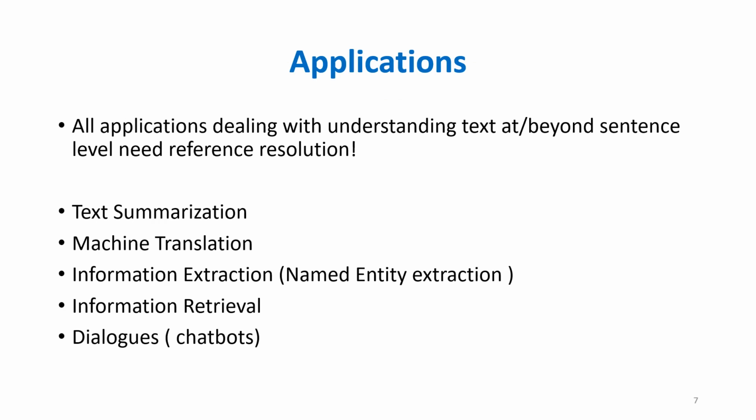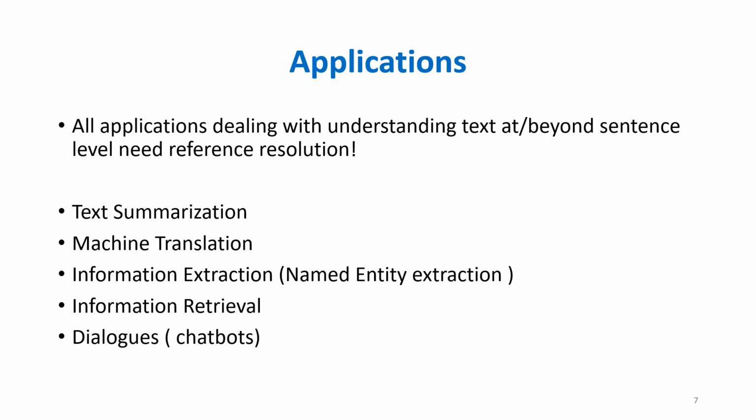Why we need to do all this is that, of course, we need to build many NLP applications. Text summarization: when we need to summarize the text, we need to tackle all the co-referential noun phrases and anaphoras to get a good text summary. Otherwise, we would get a deviated summary. In machine translation, definitely we need to tackle the anaphoric reference in order to get a correct translated output.